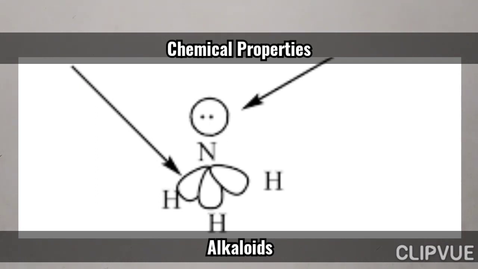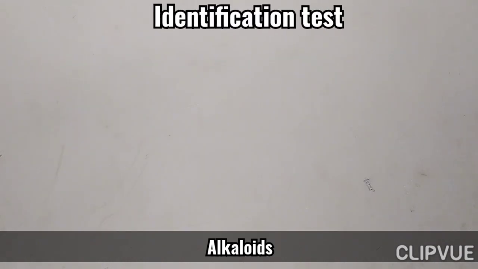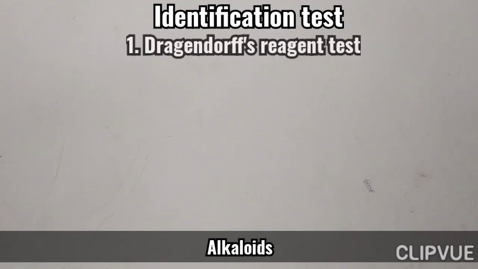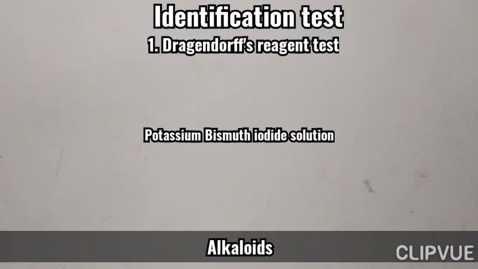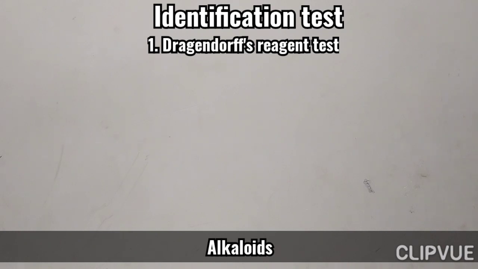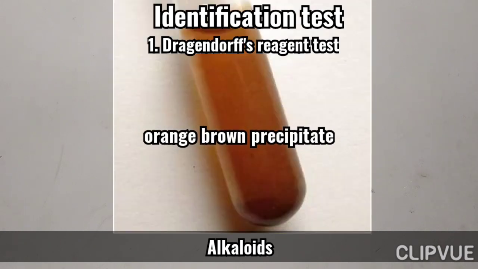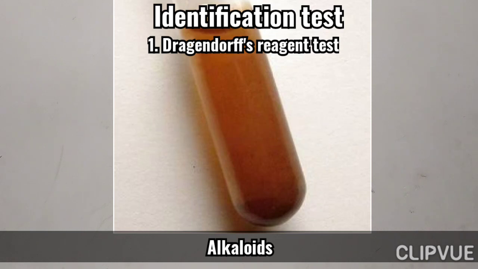Next, we are going to discuss the identification tests of alkaloids. All of you know there are four types of identification tests, known as general tests. First, Dragendorff's reagent test. To 2 to 3 ml of alkaloid solution, add a few drops of Dragendorff's reagent, which is potassium bismuth iodide solution. It gives an orange brown precipitate, which is the confirmation of alkaloid.